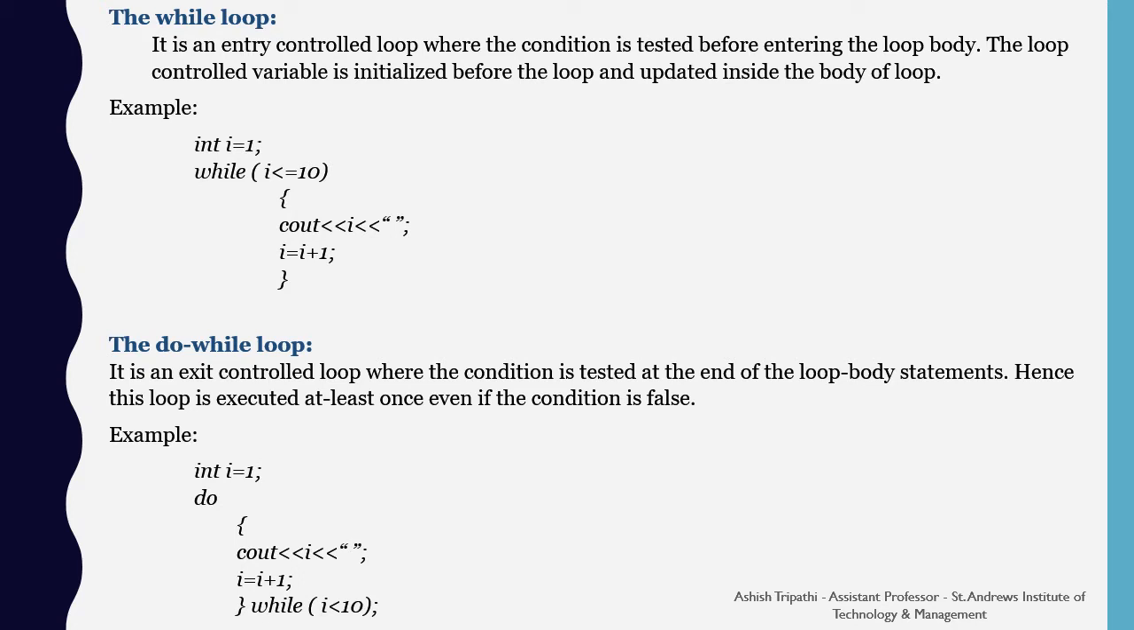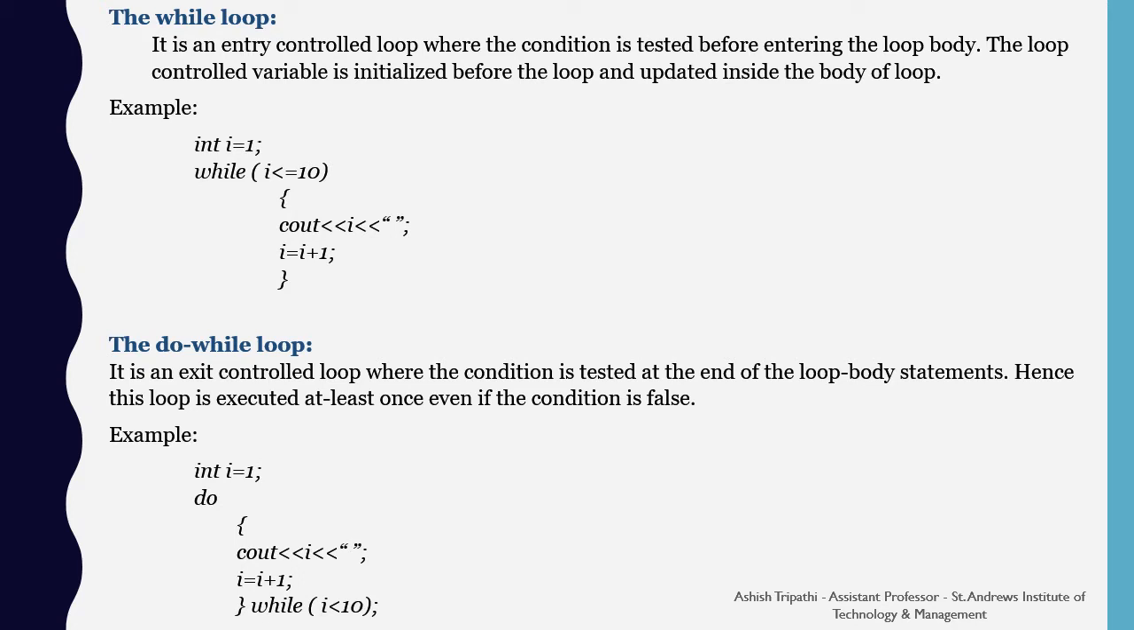Here again we have initialized the value of I as 1 before the loop. Inside the while, we are writing a comparison for I less than or equal to 10, and inside the body of the loop we are printing the value of I and updating the value of I by incrementing by 1.